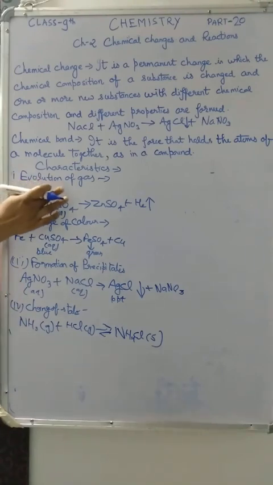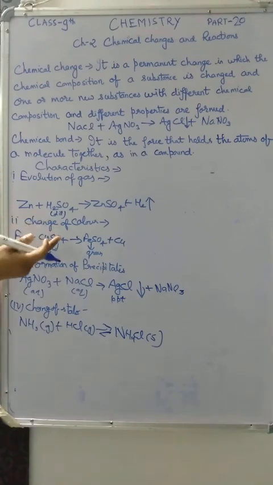The first one is evolution of gas. In this you have to learn one example and what effervescence means. Change of color also. I have given only one example. Some more examples are given in the book. I am telling you again, some more examples are given in the book, and you have to learn those also.